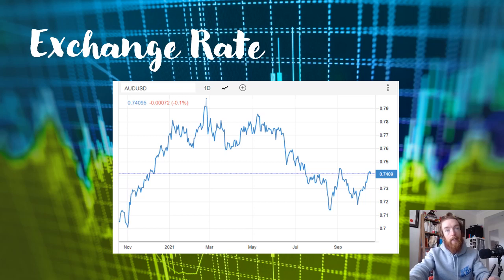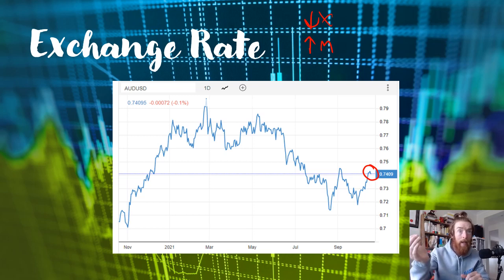But the exchange rate, which has appreciated recently to about 74 US cents. Obviously, the impact of this is that it should be unfavorable for our exports and mean that we should have more leakages in imports. But demand for our exports has been relatively constant over time. But that's the impact that it should have when the exchange rate appreciates.